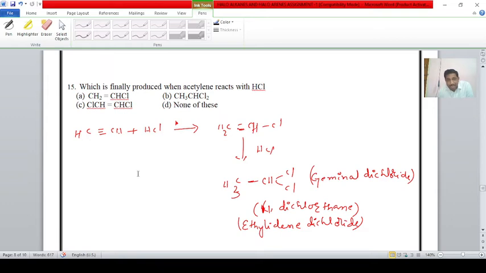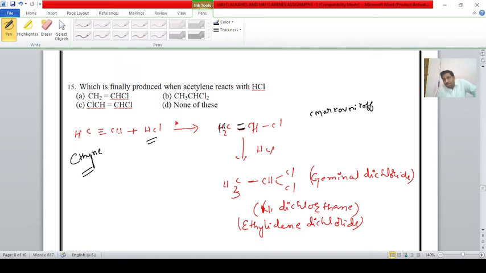Which is finally produced when acetylene reacts with HCl? Acetylene, which is also known as ethyne, is CH triple bond CH. It reacts with HCl to form CH2 double bond CHCl. Here, students, we are following Markovnikov's rule.